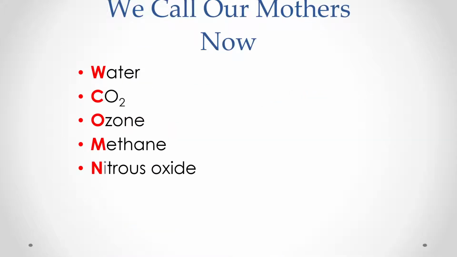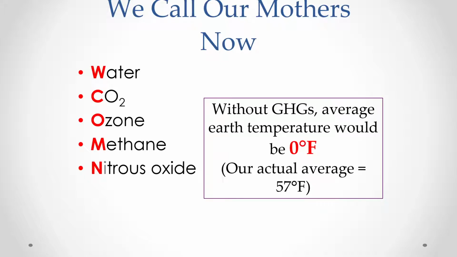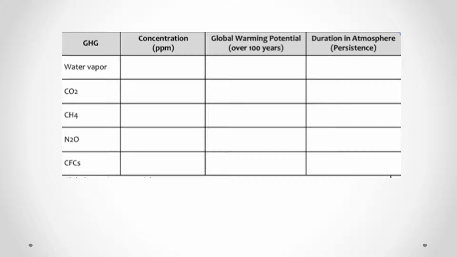Go humans. All right. So an easy way to remember these 5 greenhouse gases: we call our mothers now. We call our mothers now. Water, carbon dioxide, ozone, methane, and nitrous oxide. Those are the 5 greenhouse gases. Without these greenhouse gases, the average temperature on Earth would be 0 degrees Fahrenheit. We kind of need them, okay? Our actual average is 57 degrees Fahrenheit. So we're going to fill out this table, and then we're going to end the video. So I would recommend that you draw this table.